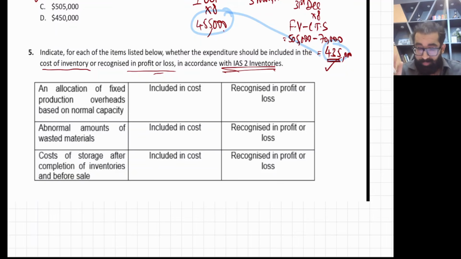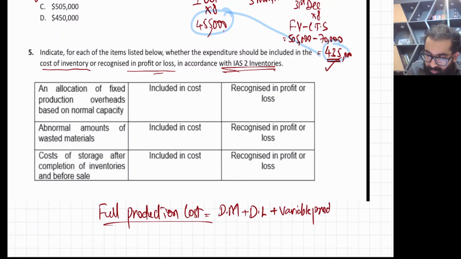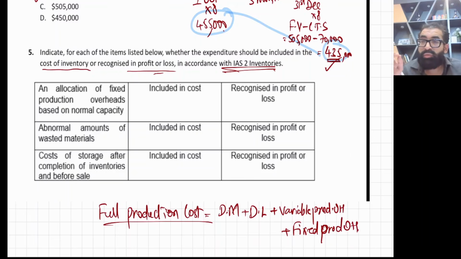Listen very carefully, that you need to record your inventory at full production cost. See the word full production cost. And full production cost means direct material plus direct labor plus variable production overhead and fixed production overhead. Okay, fixed production overhead share as well. So all production costs will be part of inventory according to IAS 2.